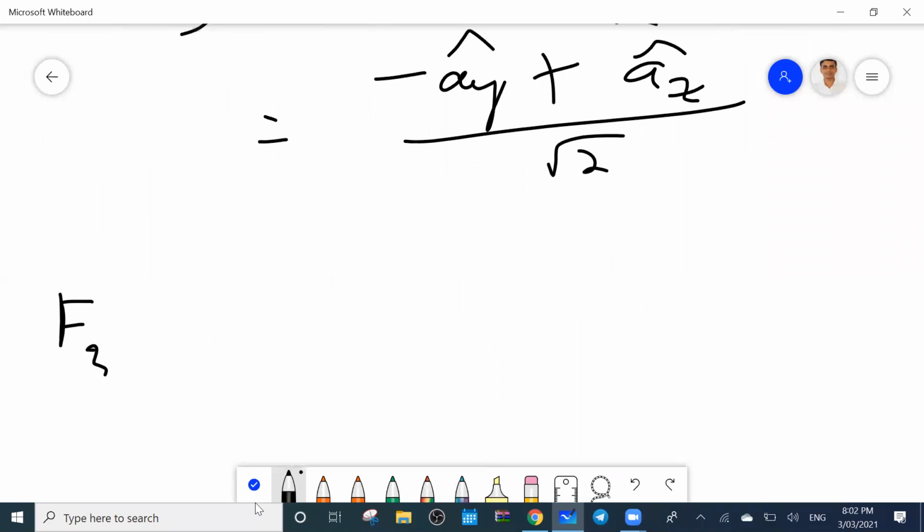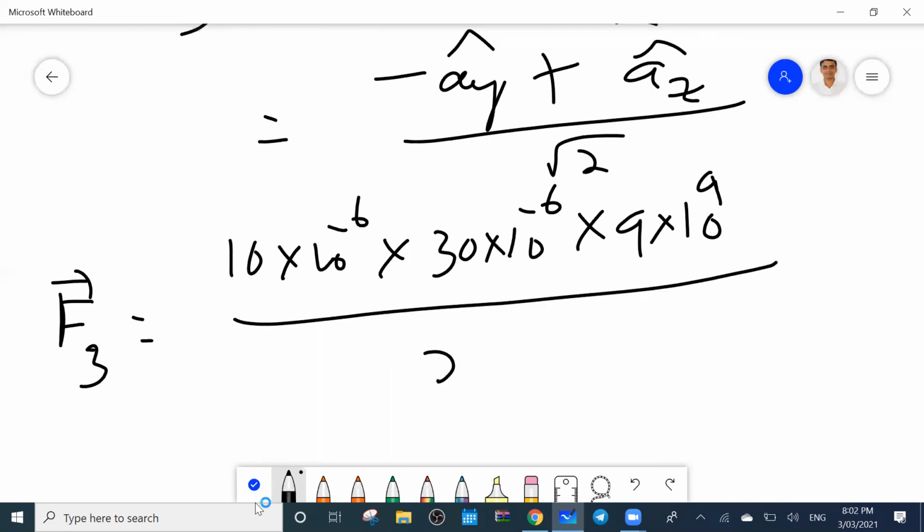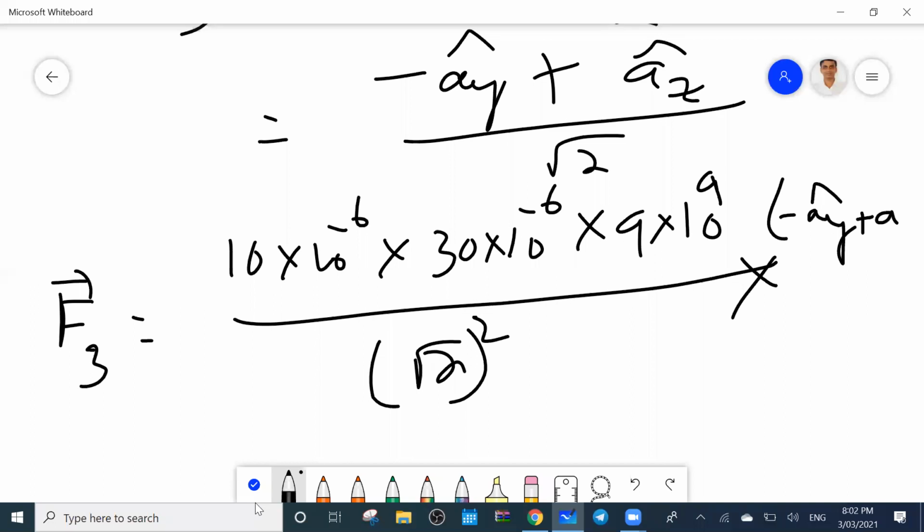So F3 equals, you can write, one charge is 10 microfarad, other charge is 30 microfarad, and 9 into 10 to the power 9 by root 2 square, into the unit vector minus Ay cap plus Az cap by root 2. Then for F4.